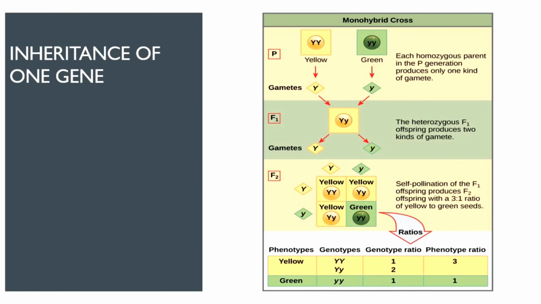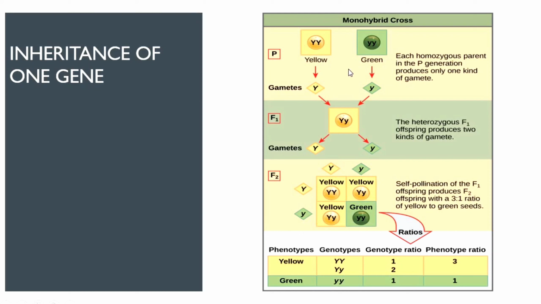Moving forward, next we have inheritance of one gene. Before we start inheritance of one gene, you need to understand monohybrid cross. What do we mean by monohybrid cross? Let's break the word to understand it better. Mono means one, hybrid means the crossing, and cross means again mating. One and the same thing. So, when we take only one character into consideration to perform a cross or to mate, it is known as monohybrid cross. Likewise, here we have taken only one character.